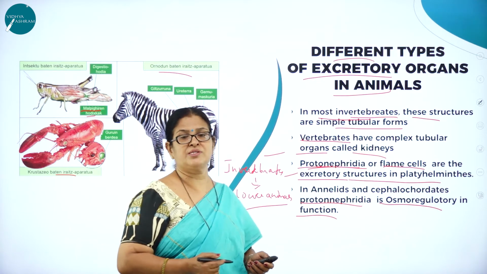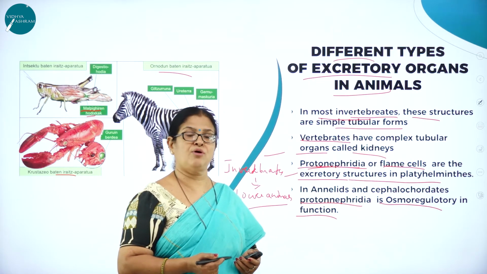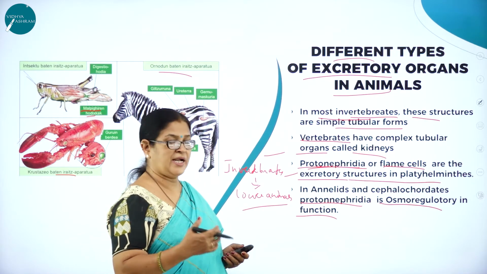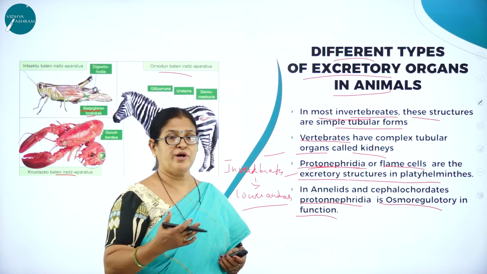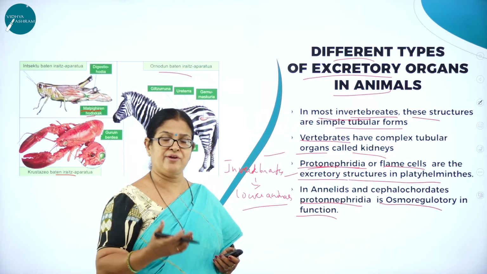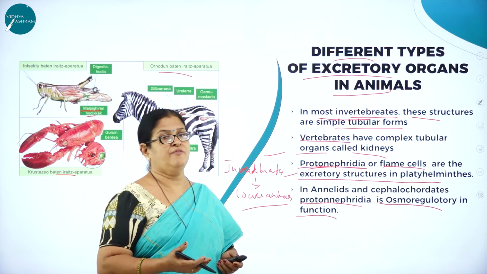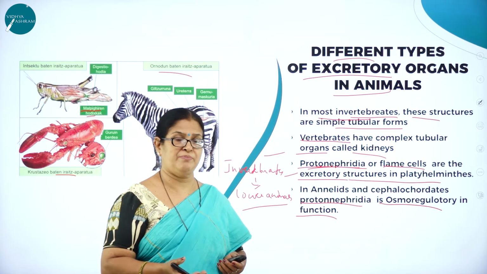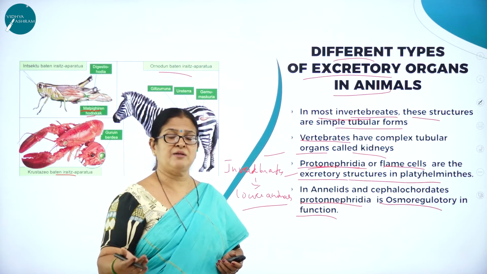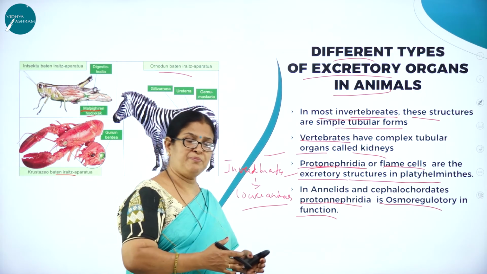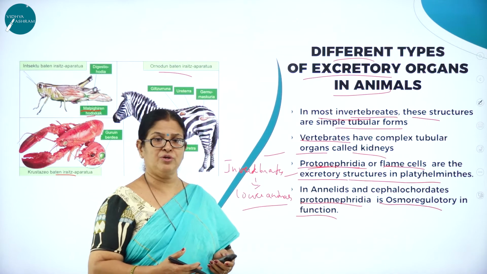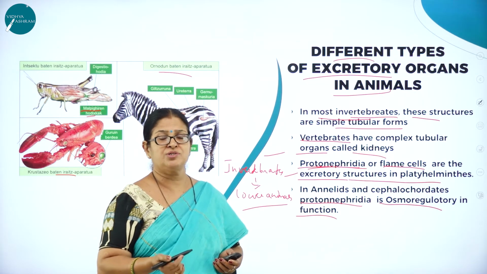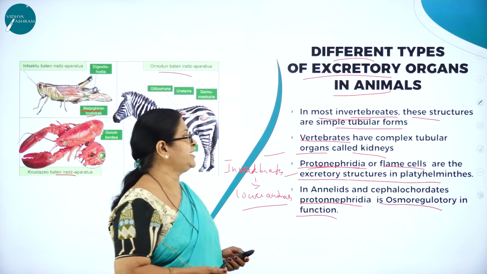We don't come across the same type of excretory organs in all animals, as we know that animals differ, and the body organization is very important to carry on various physiological processes. In invertebrates, the body organization is not that developed, as we know that complex animals have evolved from simple ones. So from simplicity, animals have evolved to complexity. For example, in mammals we have better organs to carry on excretion, like the kidney.